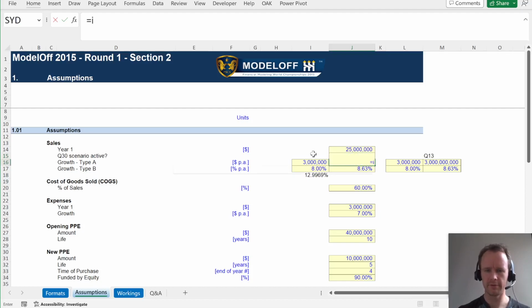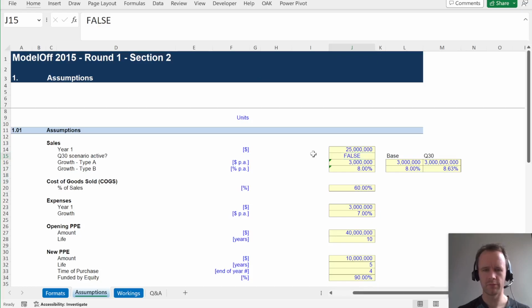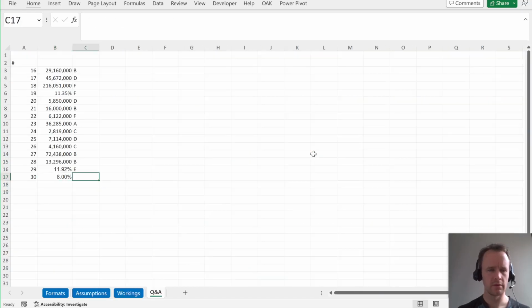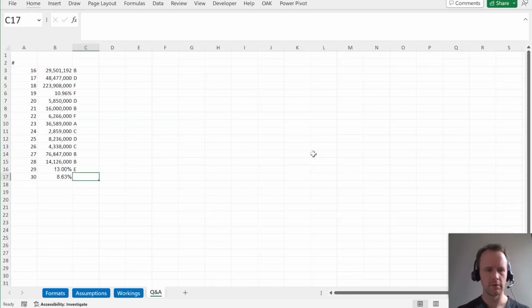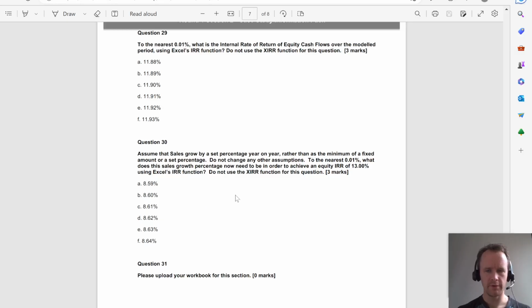And then we'll say if this, then this, otherwise this. Get rid of all this. And Q30 base. Just make that true. That's your 8.63, which is E.